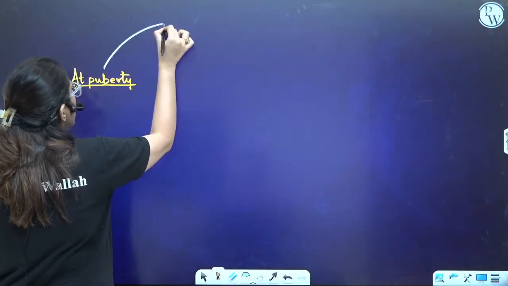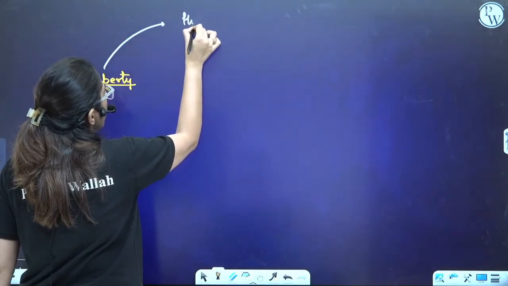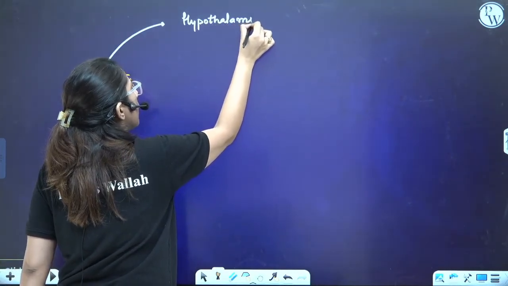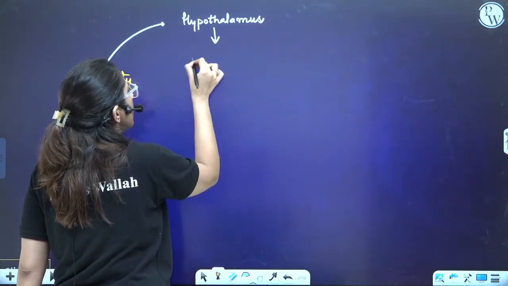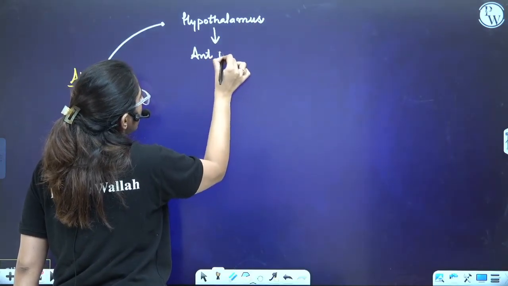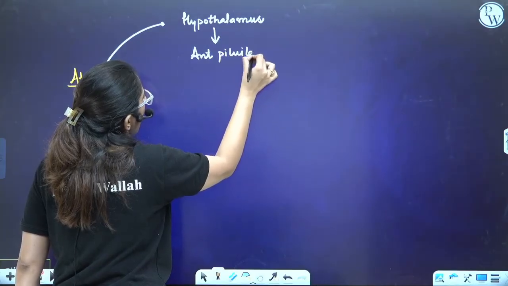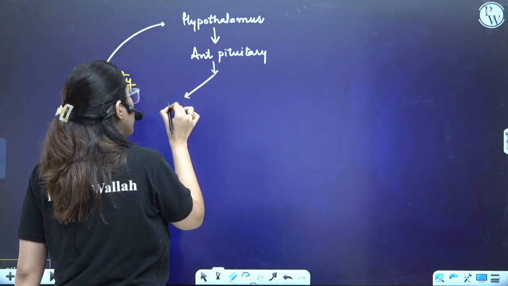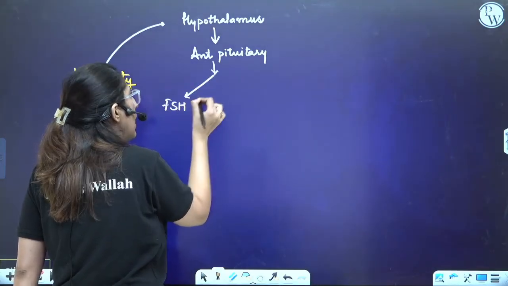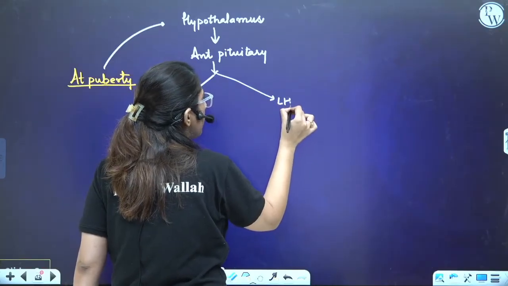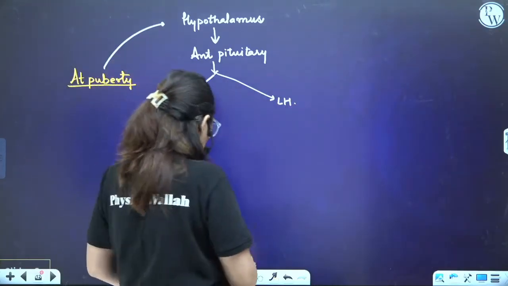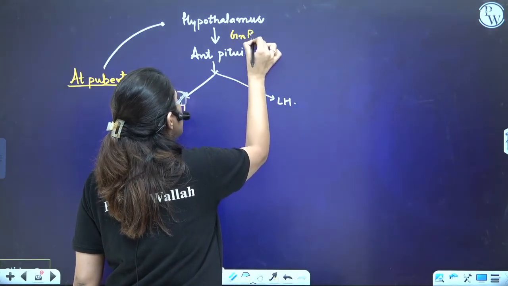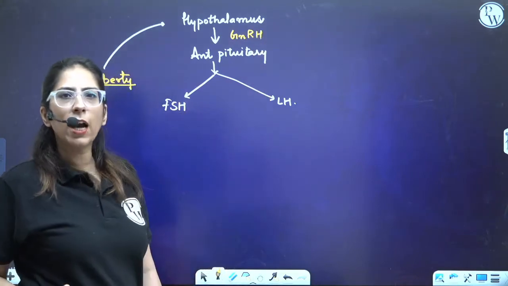At the time of puberty, we have the hypothalamus. The hypothalamus sends a signal to the anterior pituitary. The anterior pituitary secretes two types of hormone, FSH and LH. The hormone secreted by the hypothalamus is GnRH, which is gonadotrophin releasing hormone.